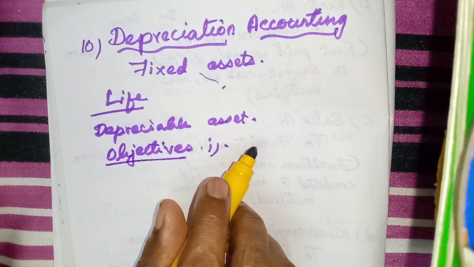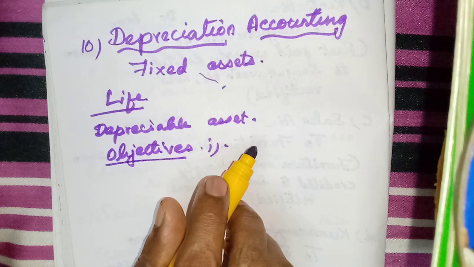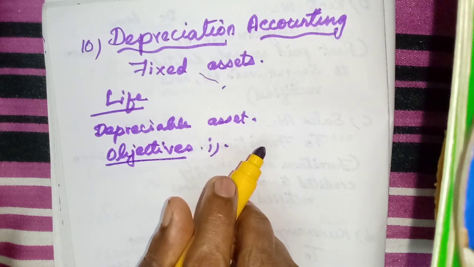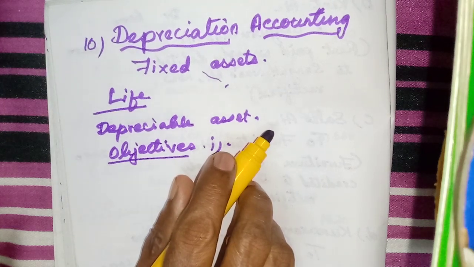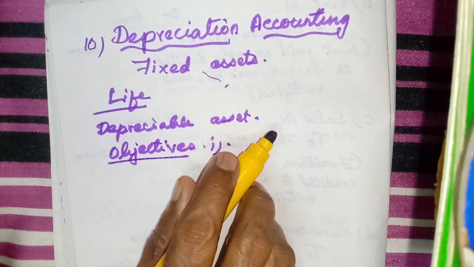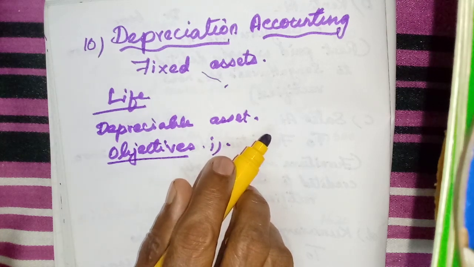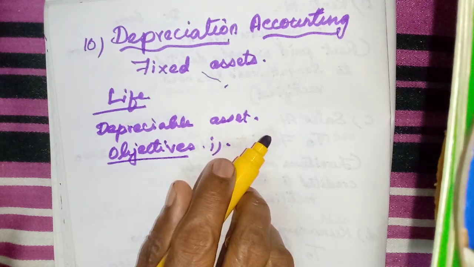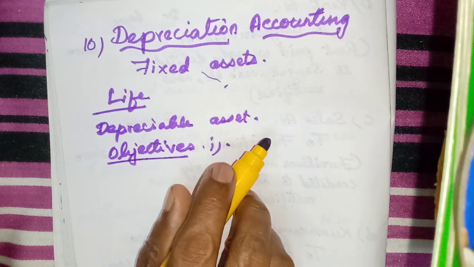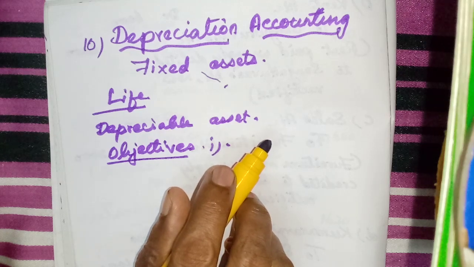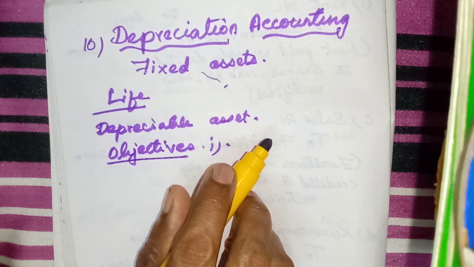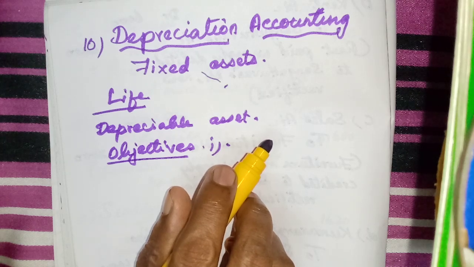We never show assets at the acquisition cost or purchase price. From the purchase price we have to reduce the depreciation. Then sometimes the business organization will invest the same amount of depreciation somewhere, and at the end of the life of the present asset they will sell that investment, and from that money they will purchase the new asset.